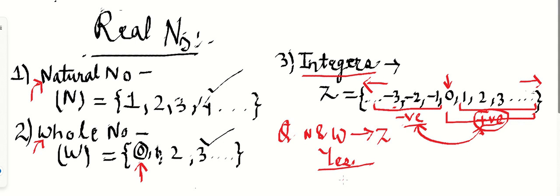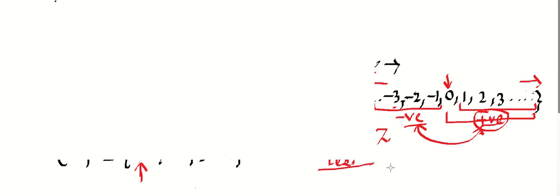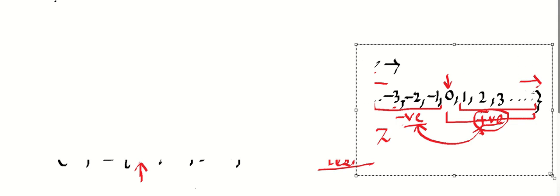So let's move to the next one. After integers we have to discuss which value? So yes, this is rational numbers, right? So let me erase this one first, just a second. So here it is. Now, let's start. So the next topic is rational numbers. Now tell me the representation of the rational number.